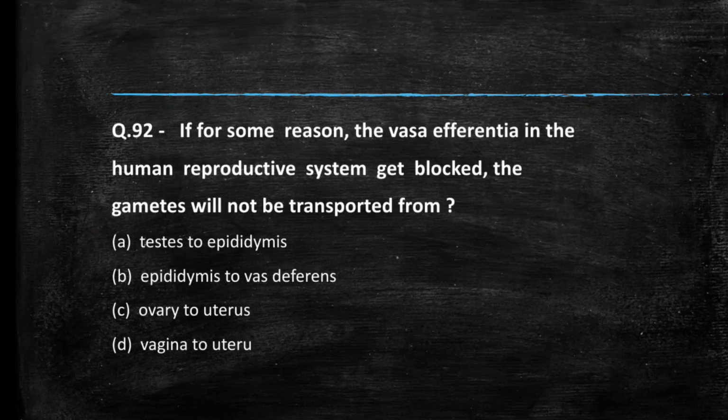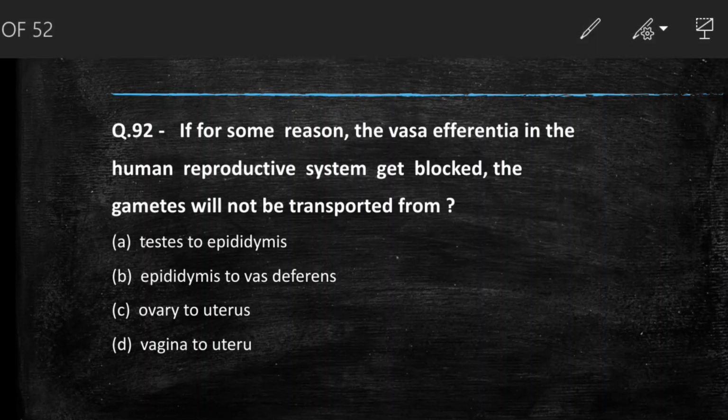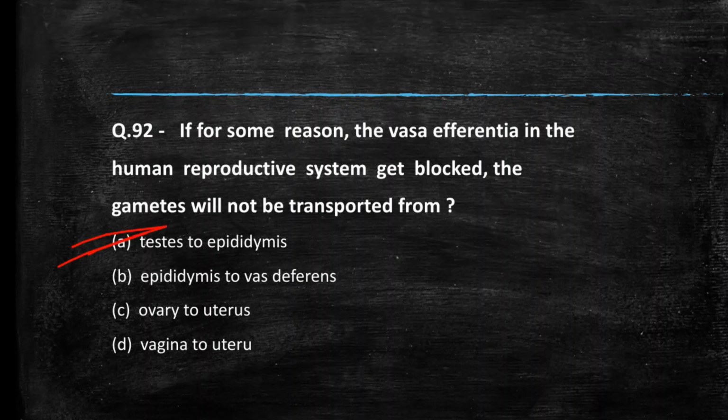Next question we have, if for some reason the vasa efferentia in the human reproductive system get blocked, the gamete will not be transmitted from? Options are testis to epididymis, epididymis to vas deferens, ovary to uterus, vagina to uterus. So if you remember the pathway of sperm conduction, you will find seminiferous tubule to rete testis to vasa efferentia, then epididymis, then vas deferens, then ejaculatory duct. So the right answer to this question is option A, testis to epididymis.